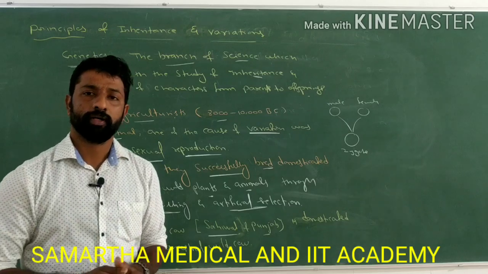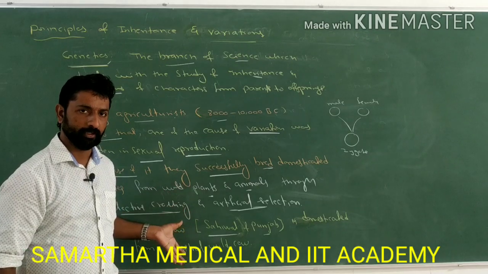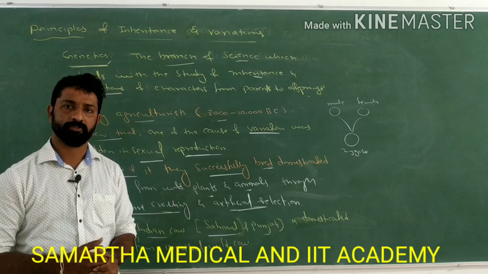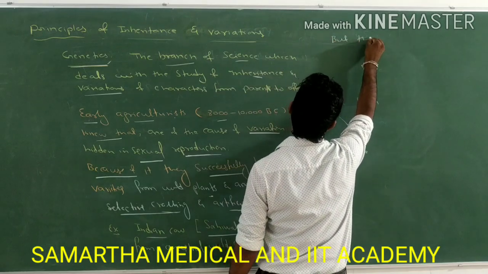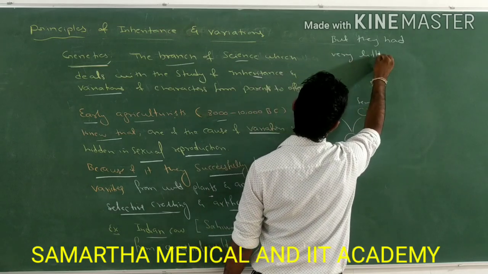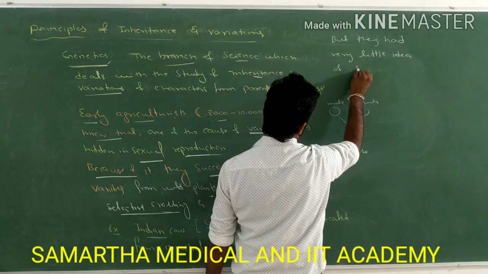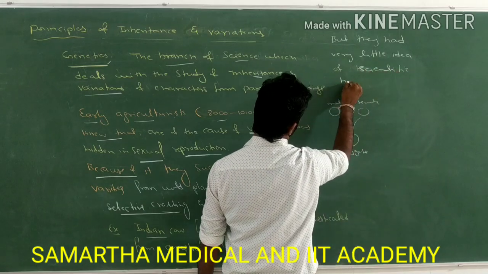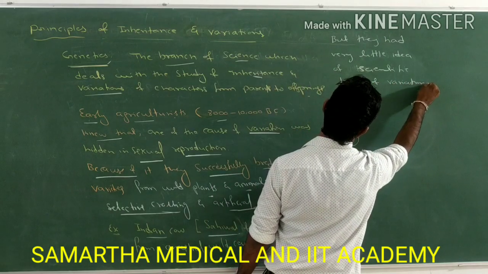So even though our agriculturists had the knowledge of producing the different breeds of domesticated varieties from the wild varieties, our ancestors had very little idea of the scientific basis of variation and inheritance.